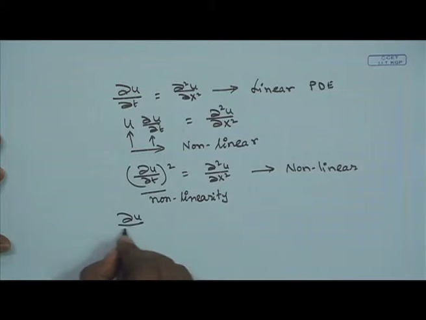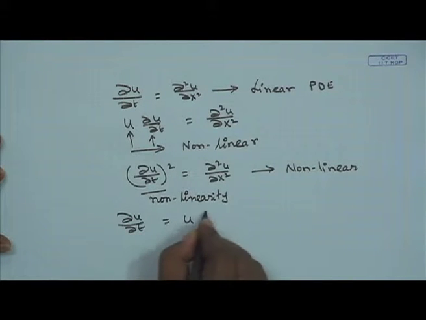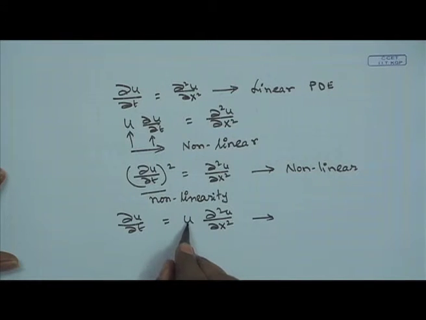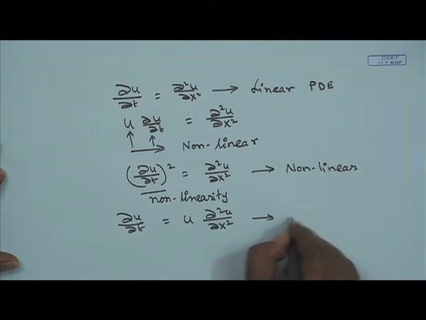Then, del u del t is equal to u del square u del x square. Now, in this equation again there is a product of the dependent variable and its derivative. Therefore, it is a nonlinear equation.